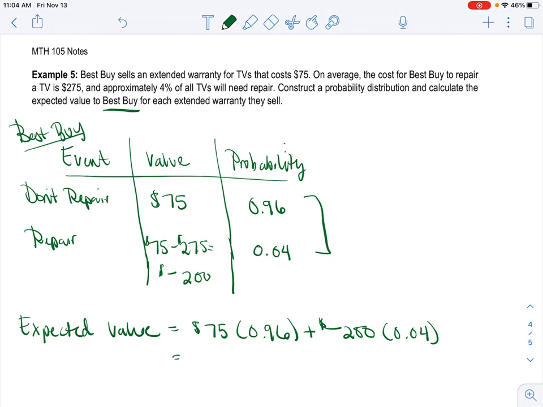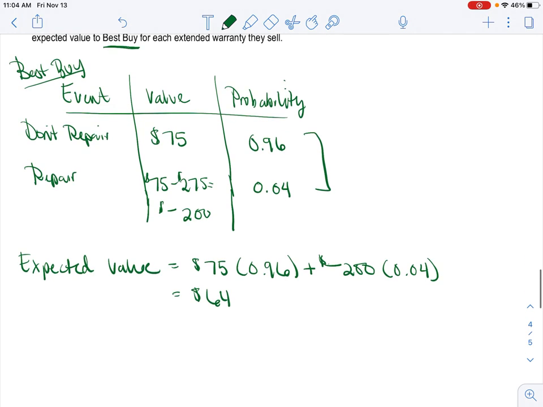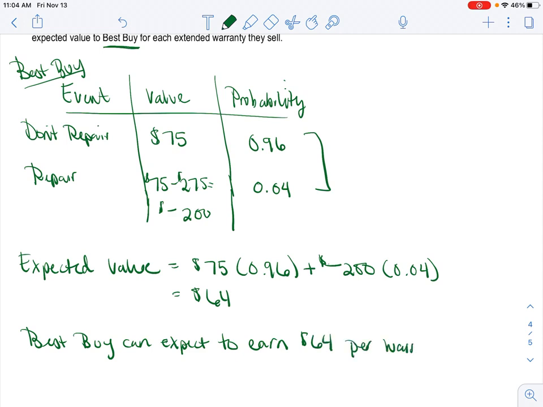And what do we get? Let me do it in my calculator. 75 times 0.96 minus 200 times 0.04. $64. So Best Buy can expect to earn, or a profit of, $64 per warranty sold. That is pretty great. So that's what I was saying, like, this made me kind of rethink buying warranties.